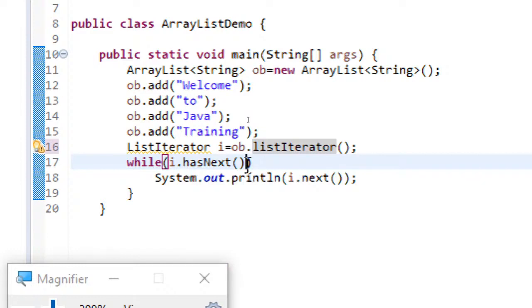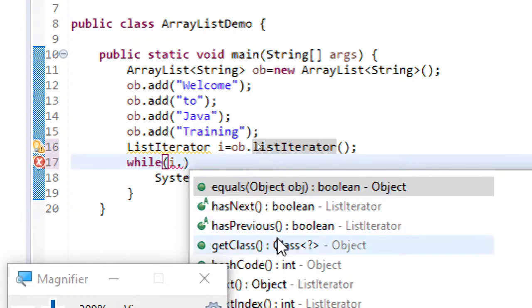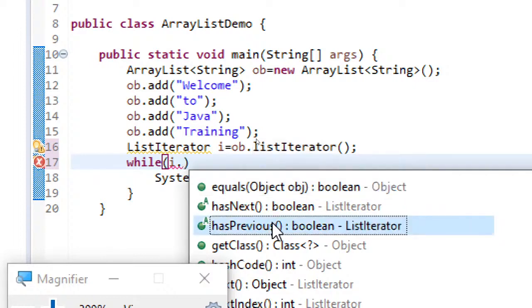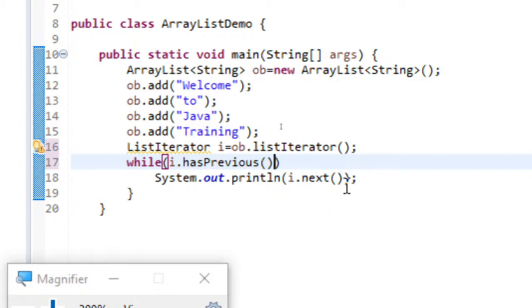By using the ListIterator, one advantage is you can even go for other kinds of methods. So here you can see for Iterator it has only hasNext, but for this ListIterator you have hasPrevious also.